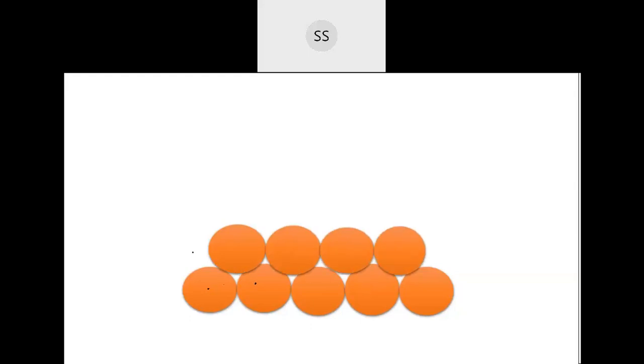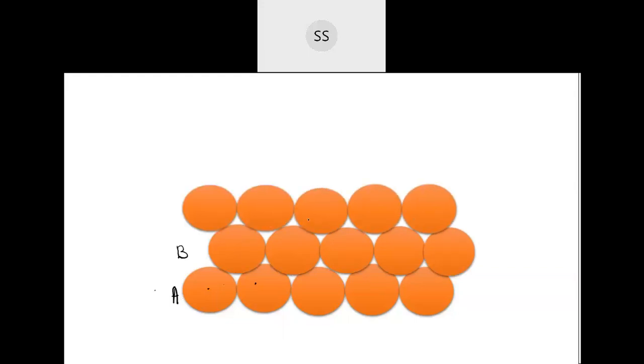When you place it in the depression, if I take the first as A type, then the second arrangement is not similar to the first one. They are in some other place, so we consider this as B type. Now again, above this, if you place, then this third row is similar to the first one, so again this will be A type.